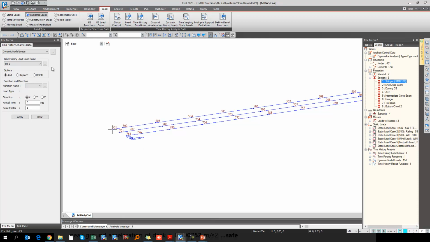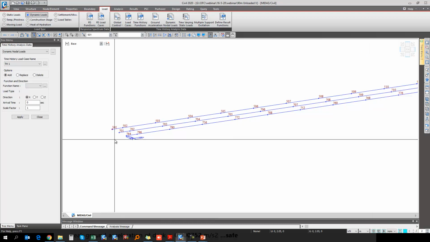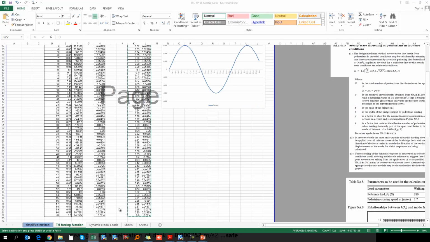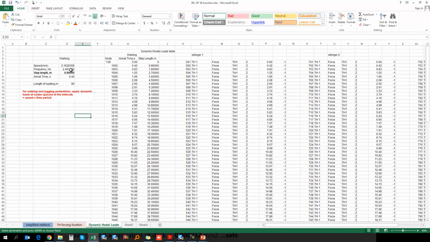For this node location, what is the value of the arrival time? Here we select the time history load case forcing function, which we created earlier. We apply this load in the z direction for the vertical vibration. For the arrival time, if I go back to the Excel sheet, for calculation of this dynamic nodal load, we know the speed, that is 0.9 times f naught, the fundamental natural frequency. So what is the fundamental natural frequency?